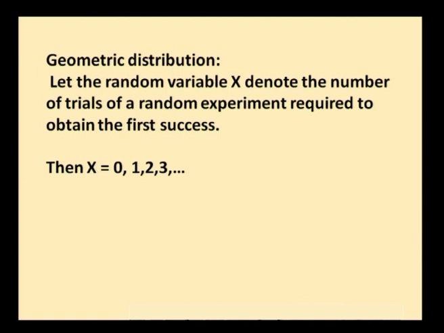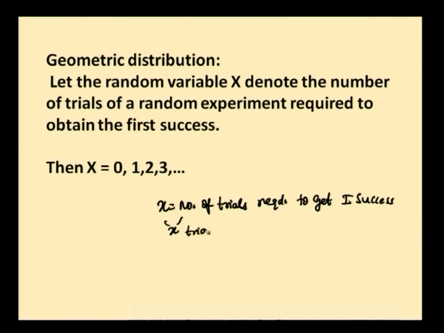Okay. So, how is the probability mass function of geometric distribution derived? First of all, x is the number of trials required to get the first success. If x trials are required to get the first success, it means the first success occurs at the xth trial.